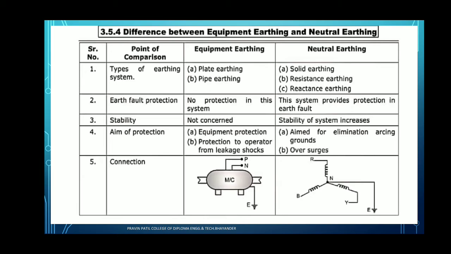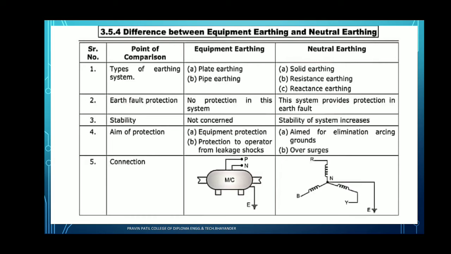Plate earthing means that if electrical machinery or equipment is connected to the earth through a plate, that is known as plate earthing. If electrical machinery or electrical equipment is connected to the earth through pipes, it is known as pipe earthing. So this is the definition of plate earthing and pipe earthing.